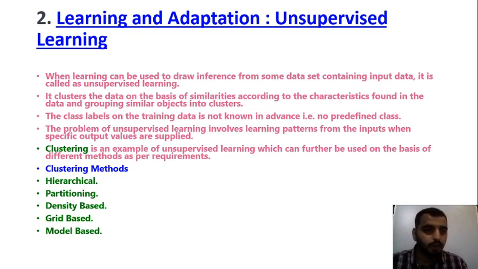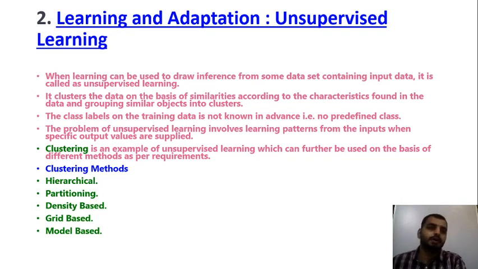What it says is, learning can be used to draw inference from a data set containing input, and it is called unsupervised learning. Or in computer terms, I can say there is no input to that, but it is having some outputs.